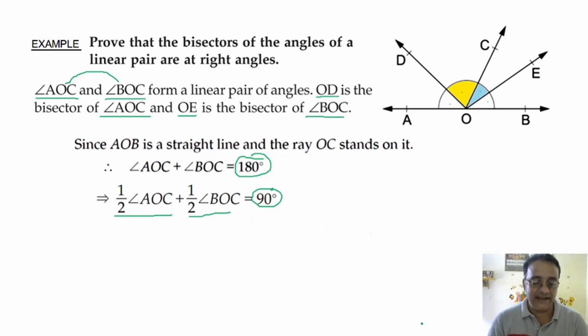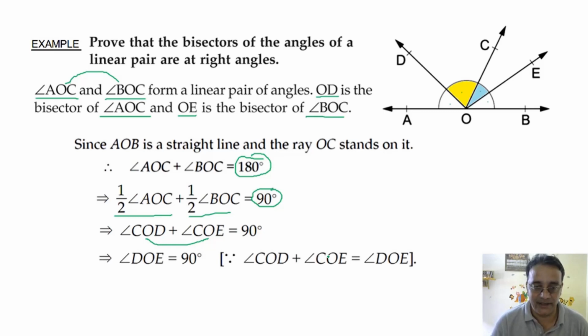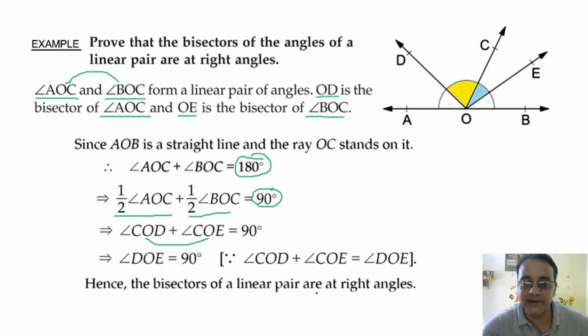Okay, half of angle AOC is replaced by which angle? Angle DOC, right. And half of angle BOC, we are going to replace it by angle COE. Right. And if we add these two angles, what are you going to get? 90 degree. Angle DOE. Okay, because the sum of these two angles is angle DOE. So hence the bisectors of a linear pair are at right angles. So this is the proof of this question.